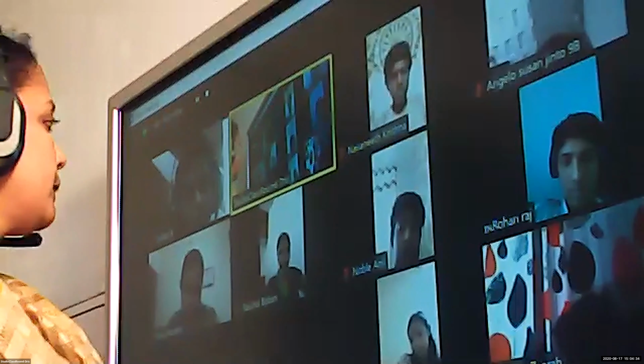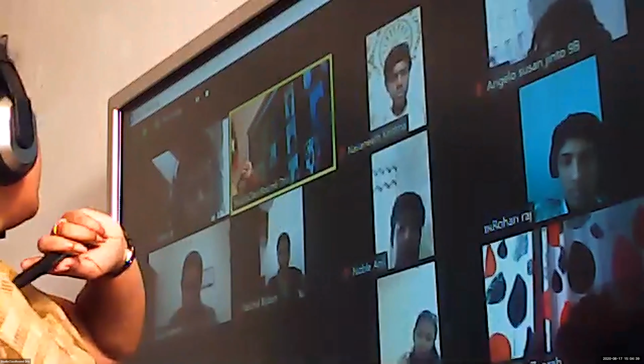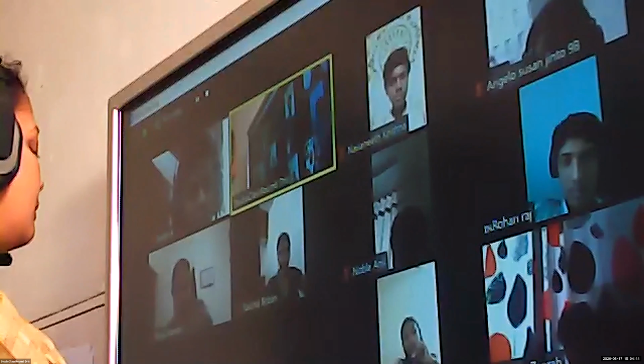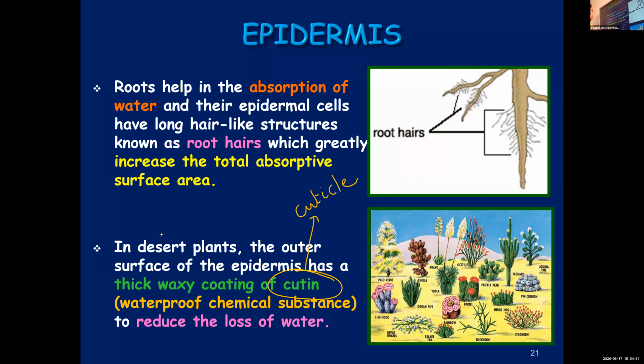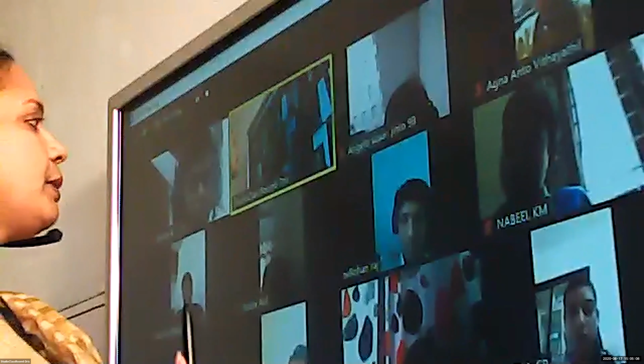Okay, got it? Got it, children? Who will tell me these points? Can you show this last slide? You want to see the slide? Last. We have less time. Quickly see that. Okay? Cutin makes up cuticle. Cuticle is made up of a substance known as cutin. The cuticle layer, already we learned in leaves, stem and other parts, same thing. So that will be very thick in desert plants. Okay, Bizan? We are running short of time. Who will tell me these 2 points?